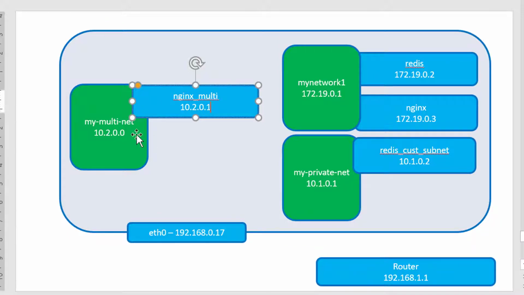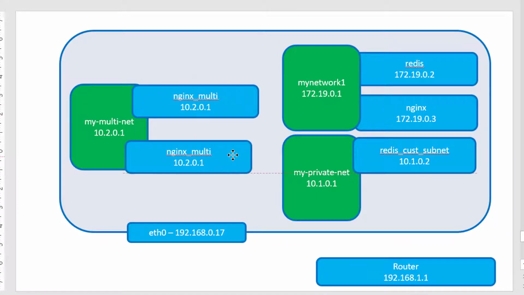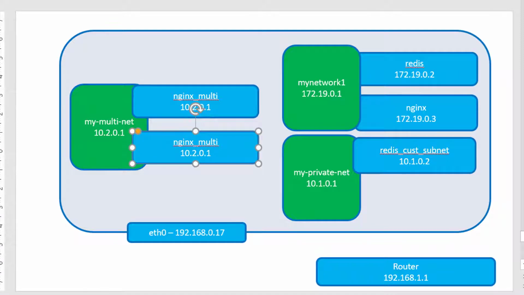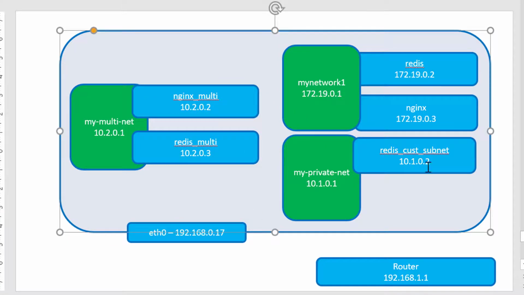10.2.0.2, because the gateway will get the IP address 10.2.0.1. The same way, I will be creating another container named redis-multi, and that will get the IP address 10.2.0.3. So let's go ahead and create them and check the actual IP addresses getting allocated.